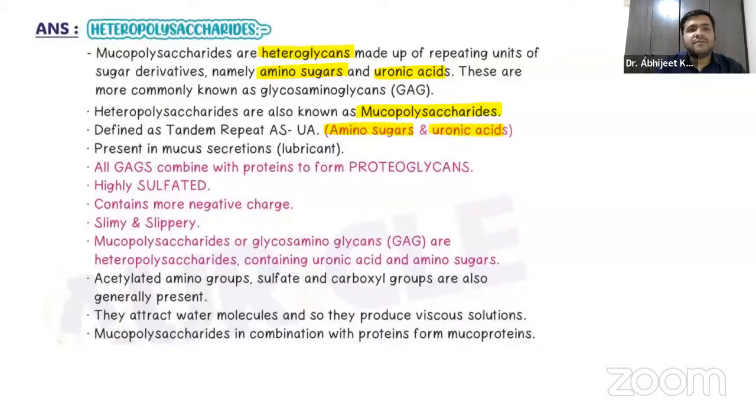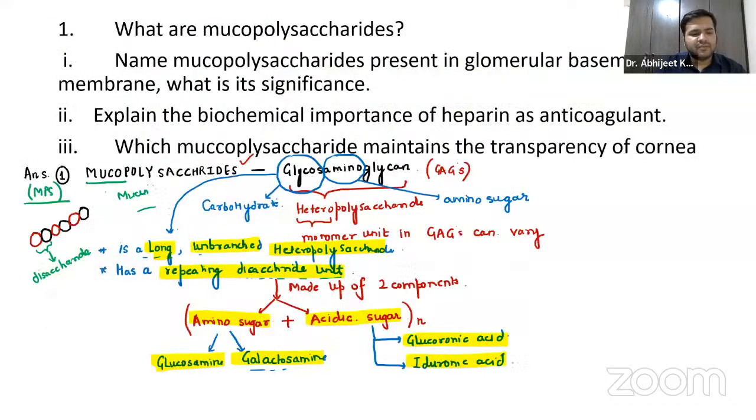Okay, let us discuss some properties of these mucopolysaccharides, the properties that are more relevant to discuss here. Let us discuss the properties of these glycosaminoglycans. Remember, guys, the very first thing is that they are negatively charged.